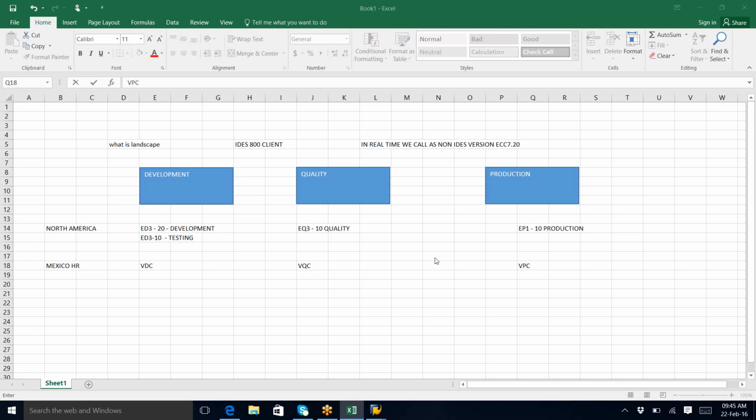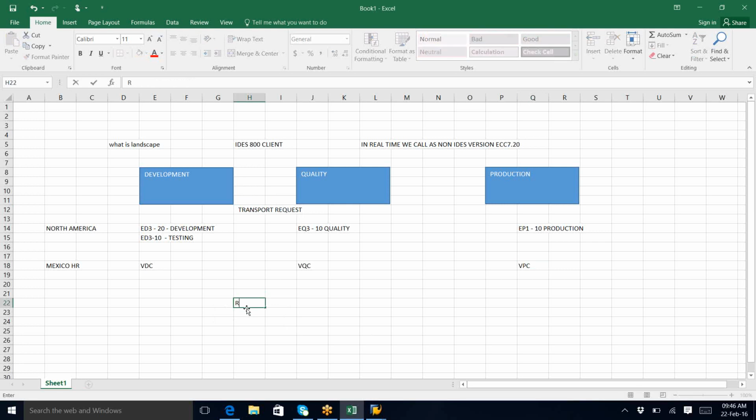Do you know how it is generated? No? We'll see practically in today's session how this transport request is generated and how we can move to the quality. We came to know that we need a transport request to move to the quality system. Before going into how to create a transport request, first we should know what concepts there are in ABAP.